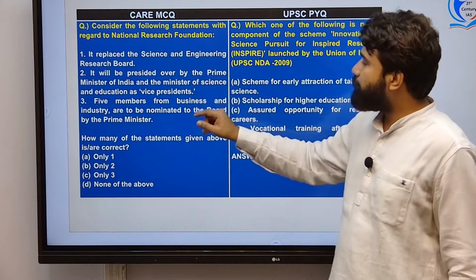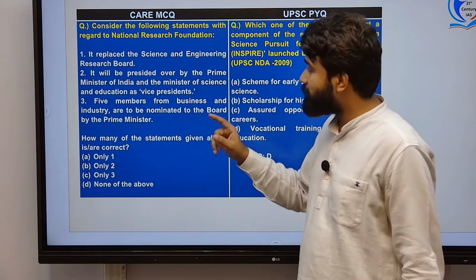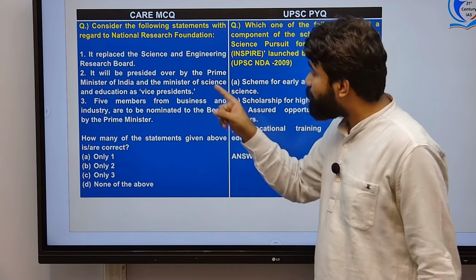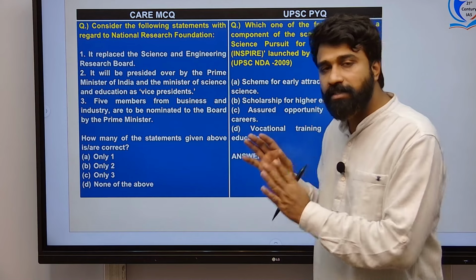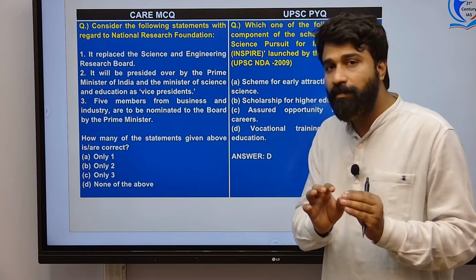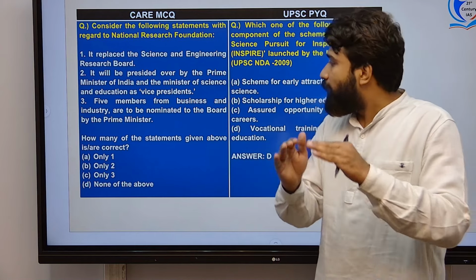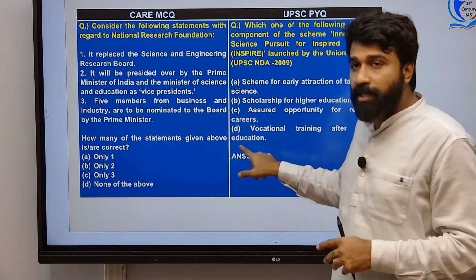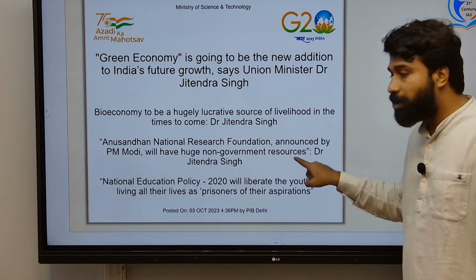Here, the National Research Foundation replaces the Science and Engineering Research Board. That is true, the first statement is correct. Next, it will be presided over by the Prime Minister of India. Is it true? Yes, the Prime Minister of India presides over the National Research Foundation, and the Minister of Science and Education will be the Vice President. Next, 5 members from business and industry are to be nominated to the board by the Prime Minister. That is the heading of this article: it will have huge non-government resources.